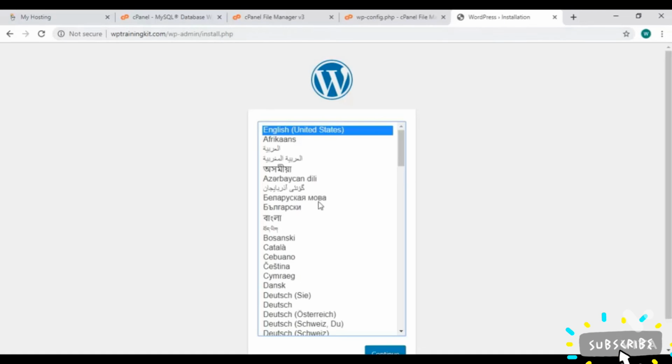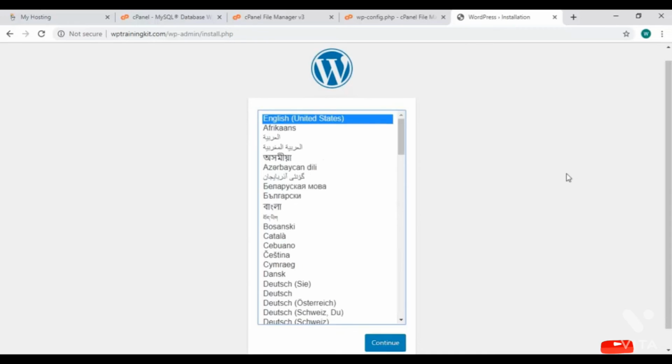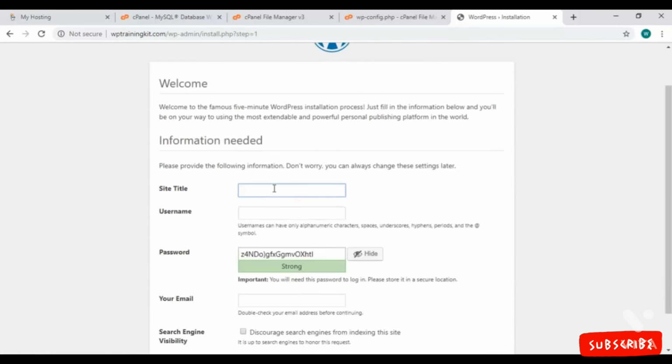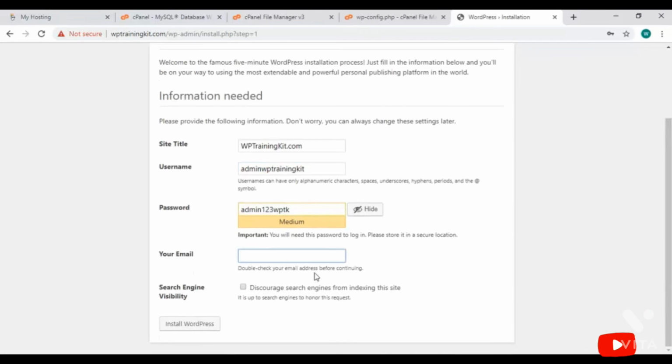So we are now on the WordPress installation page. Select your language and press Continue. There are additional details required, like your site title, and enter it here. Then choose a username and password. Then enter your email address, and no need to select this checkbox. So all set, and click on this Install WordPress button.